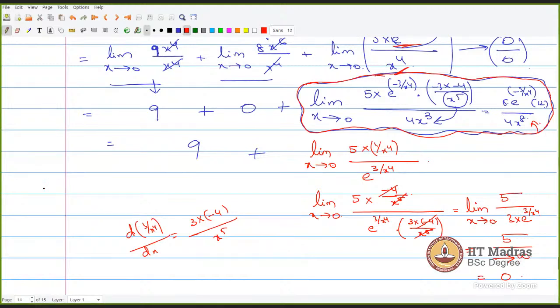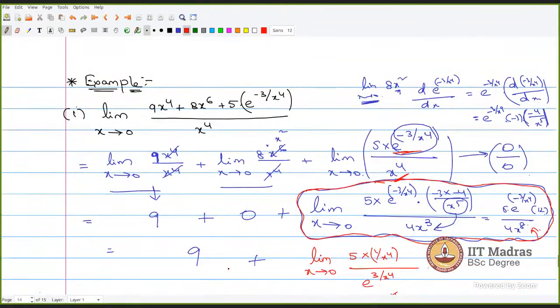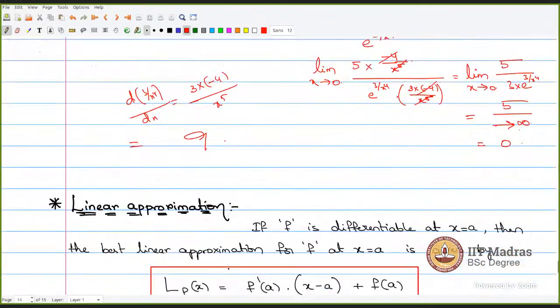So you see 1 by some large value. Infinity means large values. 1 by large values will give you something very near to 0. Correct? Okay, so that will tend to 0. So this particular thing goes to 0, and finally we get the limit of this function. This is how you compute limits.